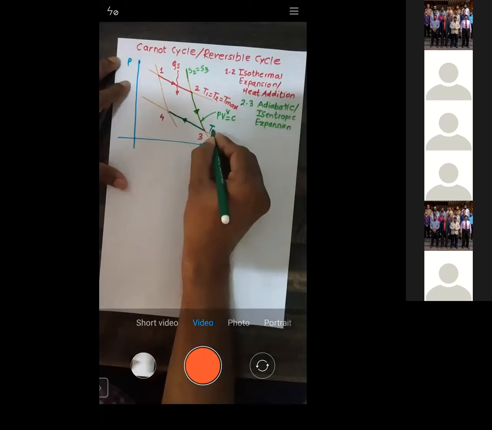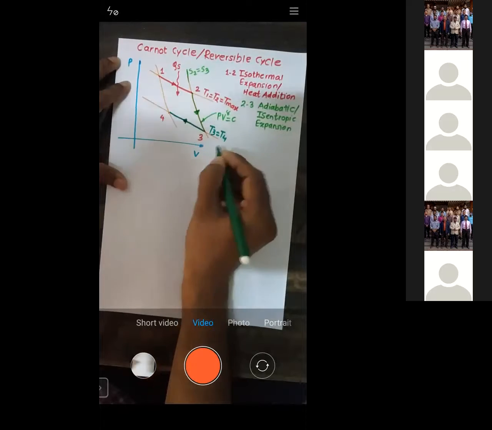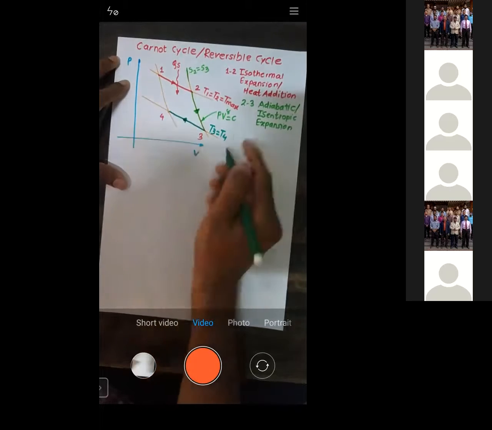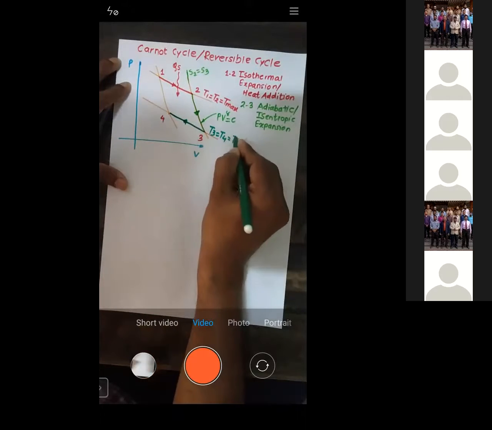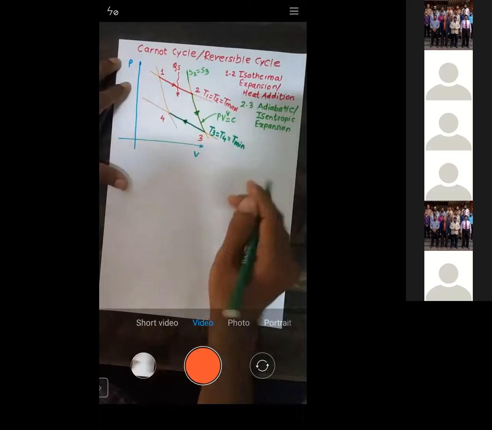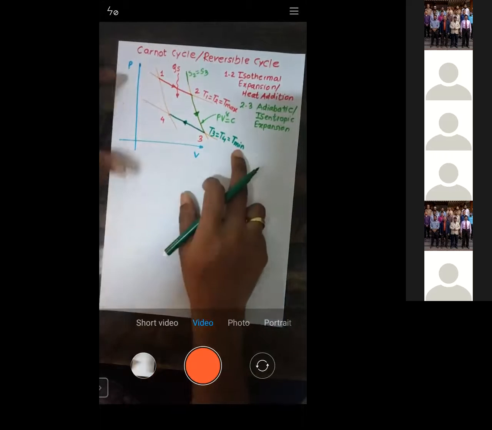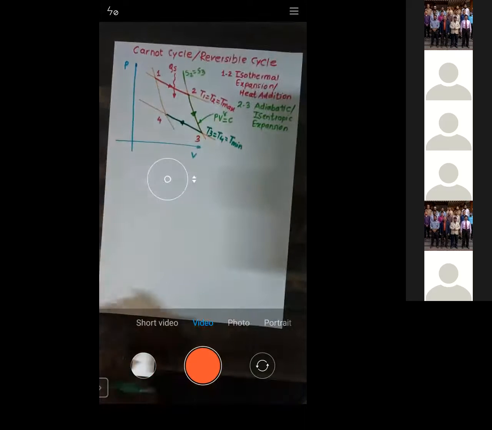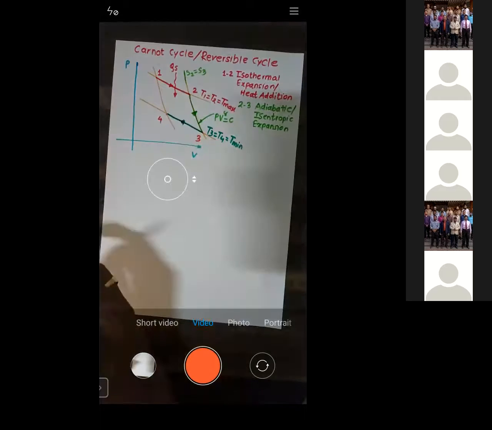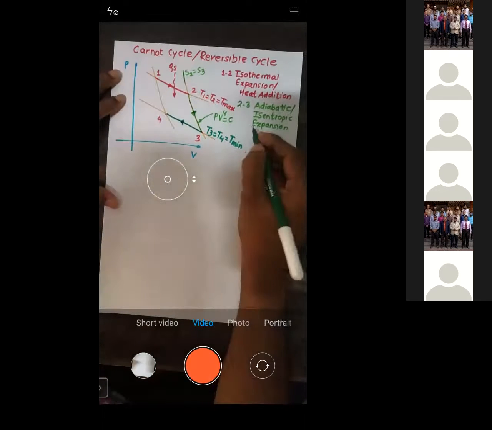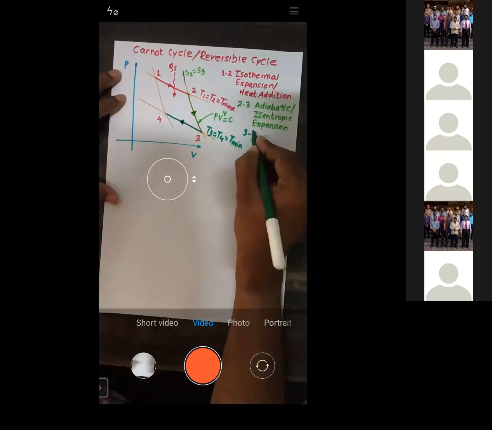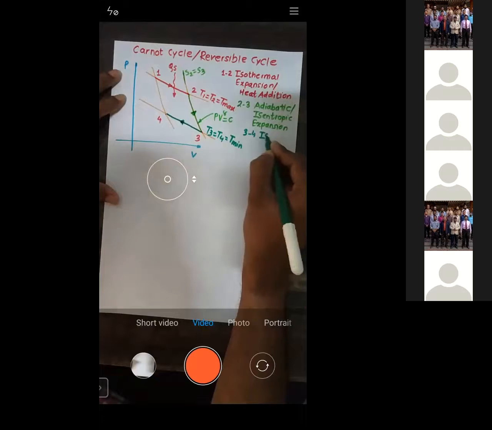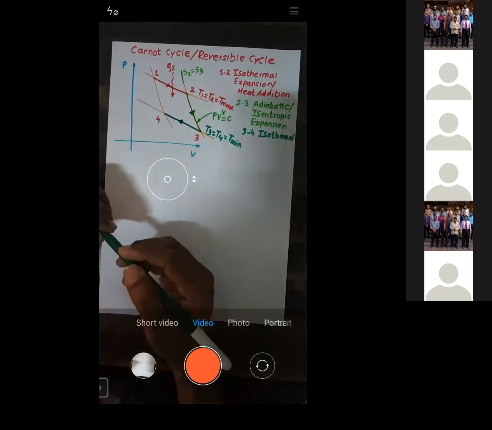I'll just write down T3 is equal to T4. At any point on this line, temperature is constant, that is T3 is equal to T4, and we will call that temperature the minimum temperature. That's why this process 3 to 4 is known as isothermal.